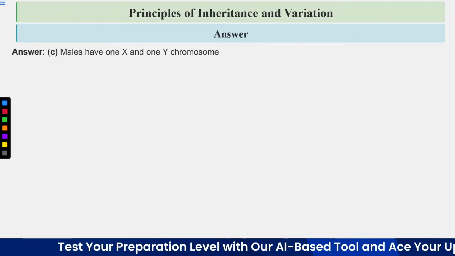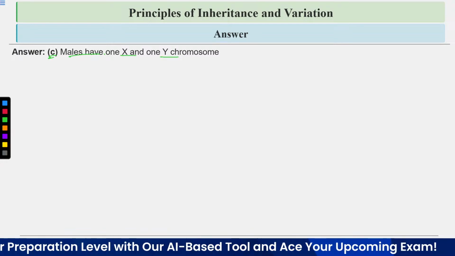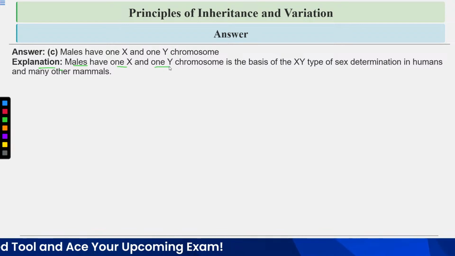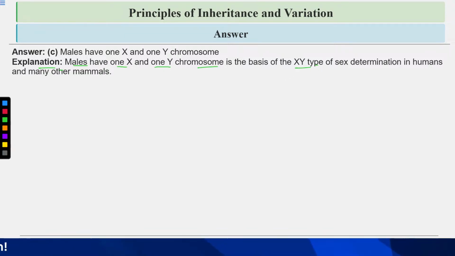Answer is option C. Males have one X and one Y chromosome. Let's have a look at the explanation. Males have one X and one Y chromosome, and this is the basis for the XY type of sex determination in humans and many other mammals.